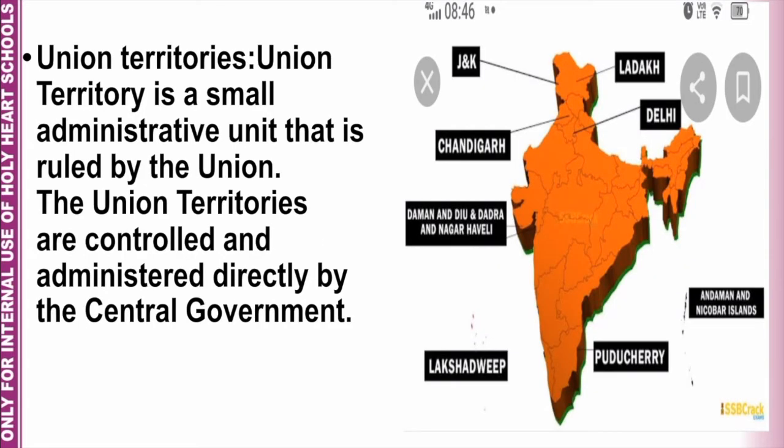The next word is Union Territories. A Union Territory is a small administrative unit that is ruled by the Union. The Union Territories are controlled and administered directly by the central government. The Union Territories, or UTs, are directly under the Union Executive, or we can say the President of India. Even the law and order of the UTs are controlled by the central government.